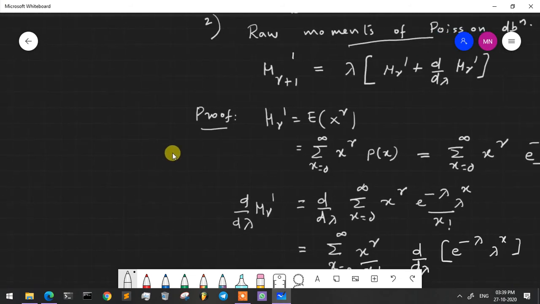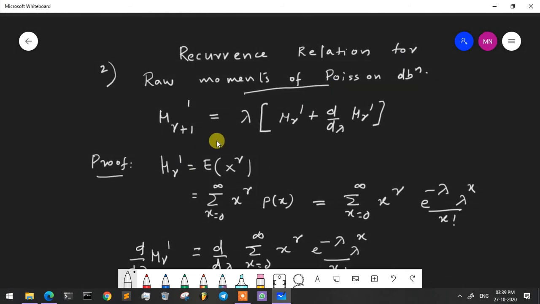Similarly, the recurrence relation for raw moments of the Poisson distribution. That is, first we studied the recurrence relation for central moments.